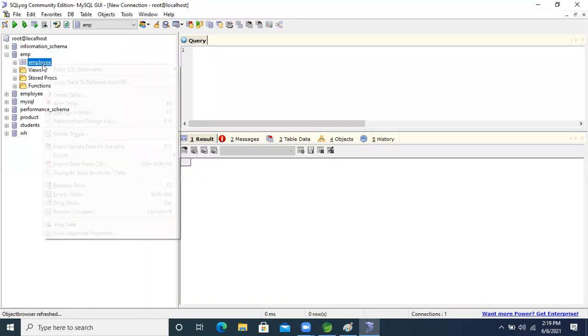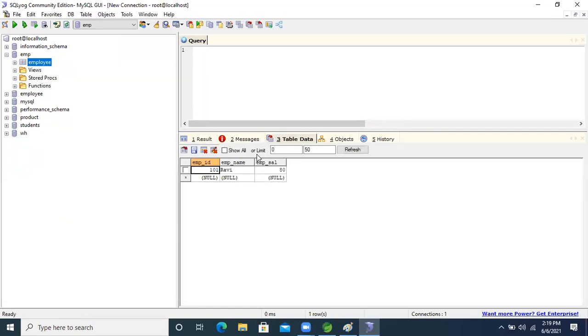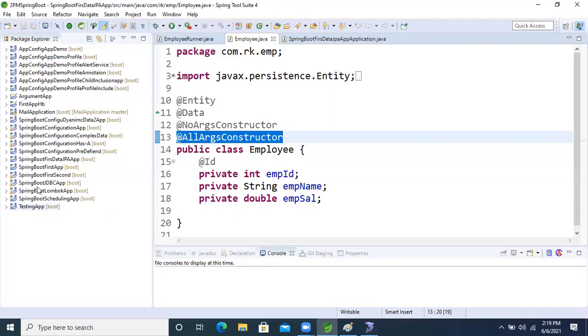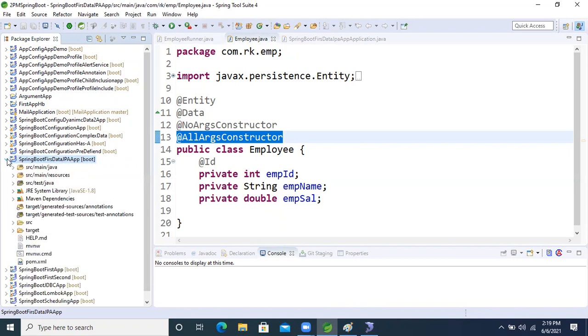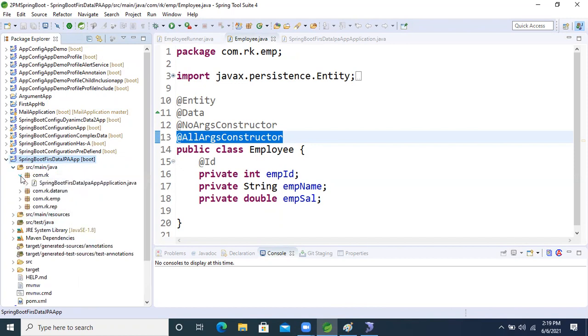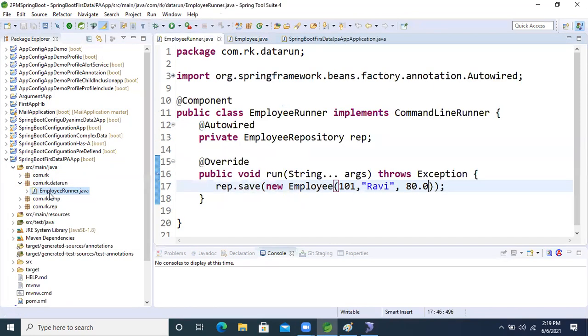Employee, yeah. So in the same application only, right? In the same application, which one application? Where is the application now? This is right, the Spring Boot first application. Yeah, this one, right? Yeah, runner. Shall I create a new application? In this application only, can I explain it now, guys?